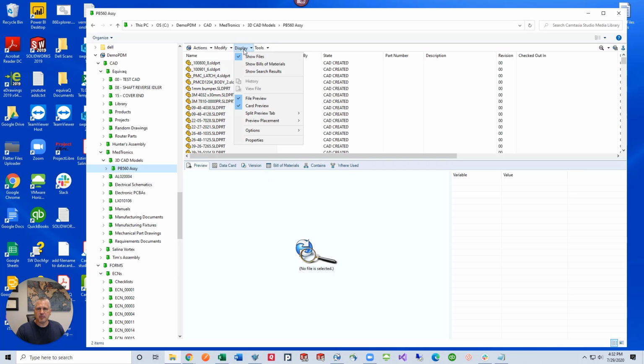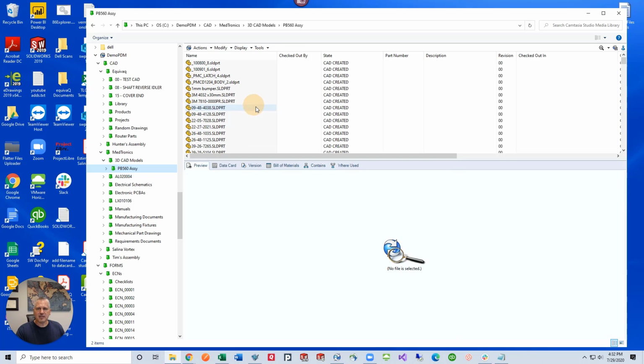If we go to the display menu, let's talk a little bit about what's up here. File preview gives us the preview window itself. Card preview, not necessarily a card preview, but it is the variables in the card. That's this section of the window right over here. If I disable that, my card preview turns off. If I turn it back on, then I get it back.